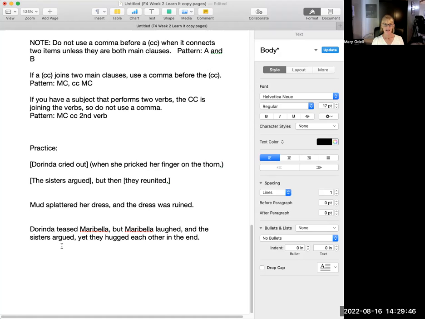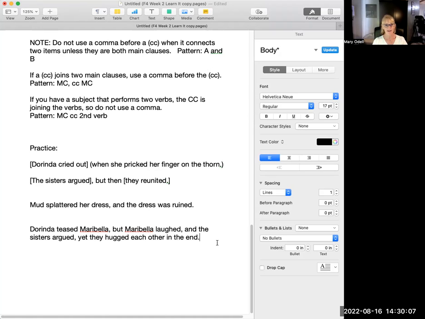Technically, this is not wrong, but you know the pattern is main clause, comma, coordinating conjunction, main clause. Really only appropriate to have two. If you start sticking on a bunch, linking them together, it is not stylish to do it that way.